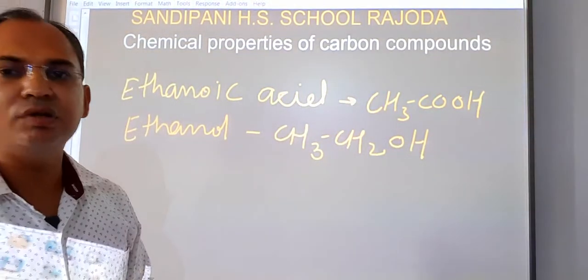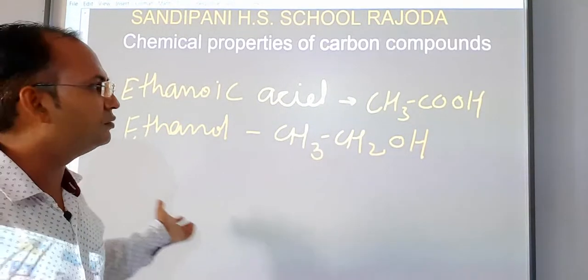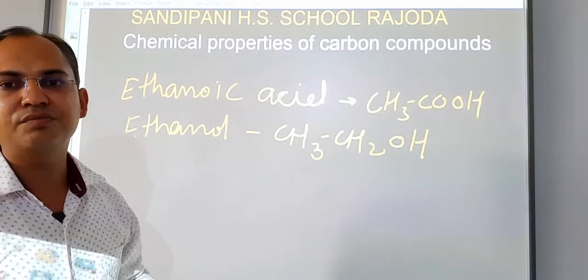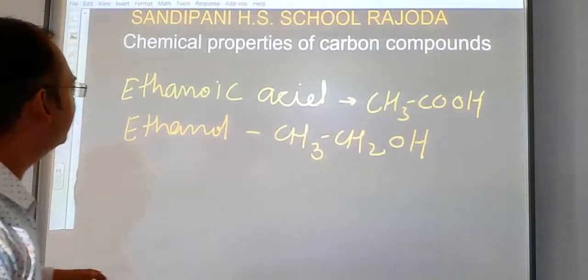These are the two important carbon compounds in our book. So let's start one by one.